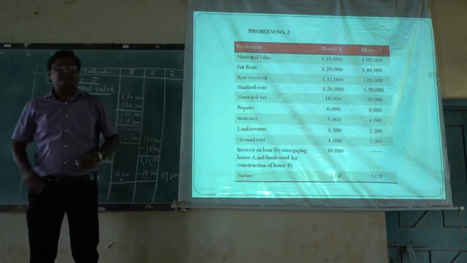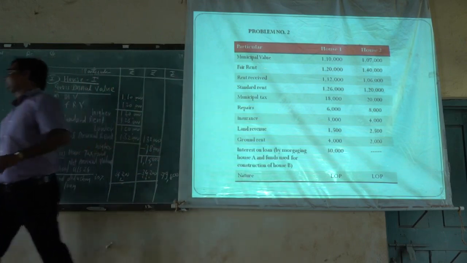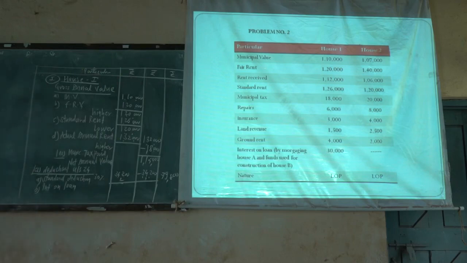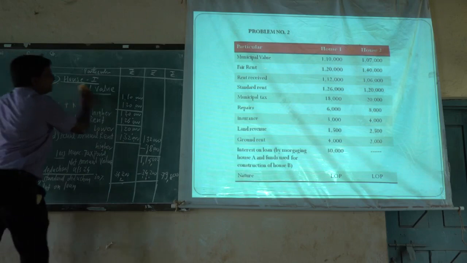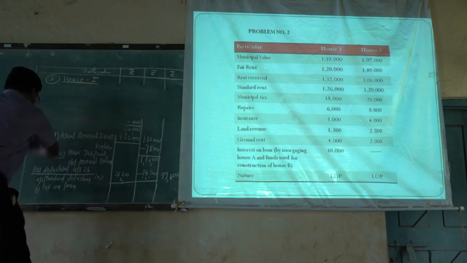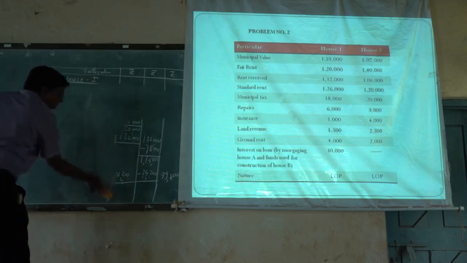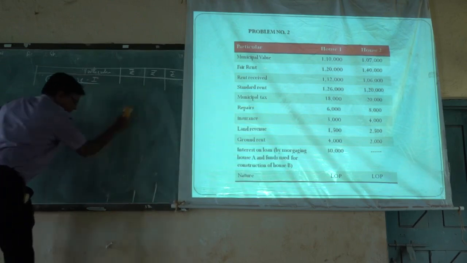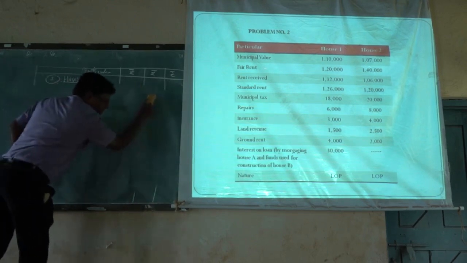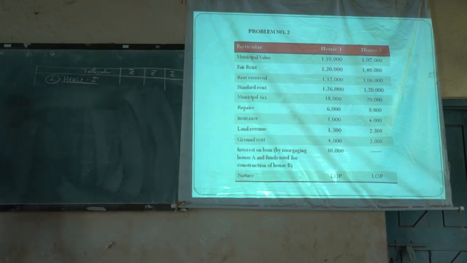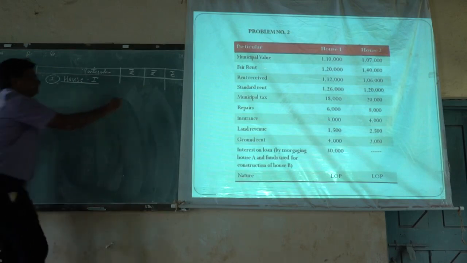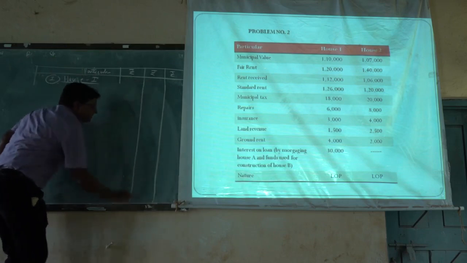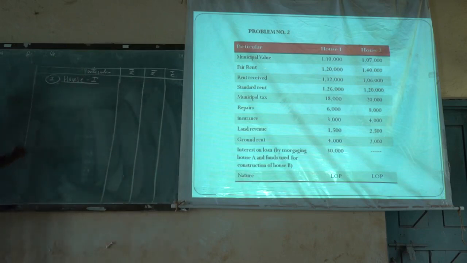Then we have to calculate the income of the second house. In the same manner as for house 1, we firstly calculate the gross annual value for the second house also. The standard rent is given.